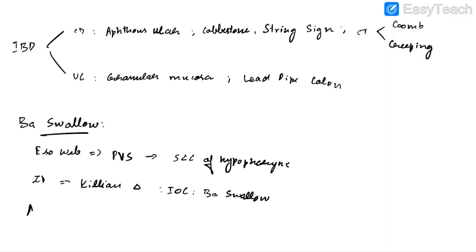Now let us discuss about achalasia cardia. In this case, we will see bird beak sign. In manometry, in case of achalasia cardia, we'll see incomplete lower esophageal sphincter relaxation and high resting lower esophageal sphincter pressure. Now let us discuss about CA esophagus.